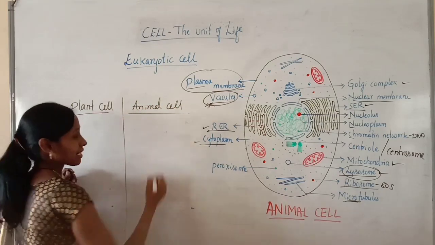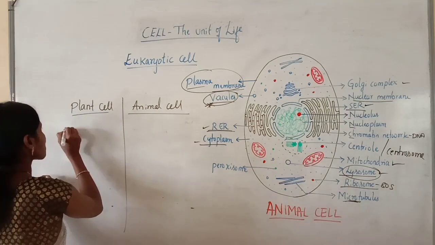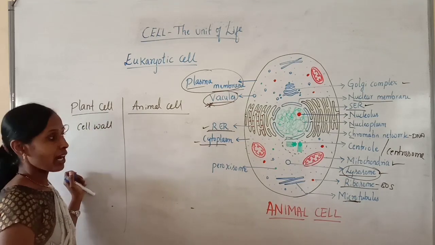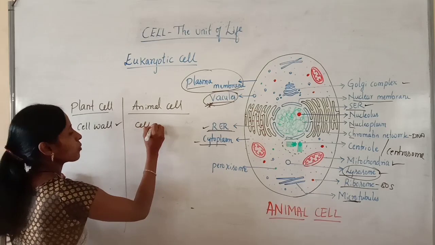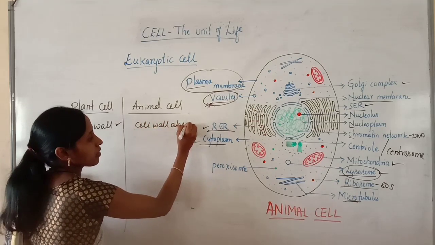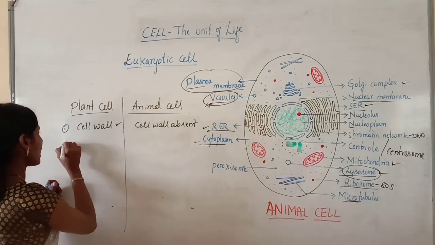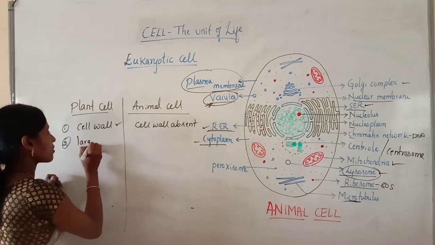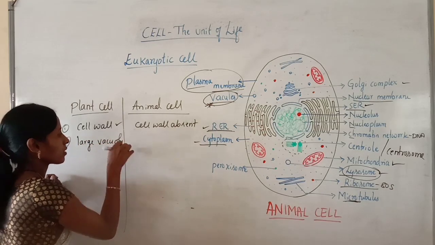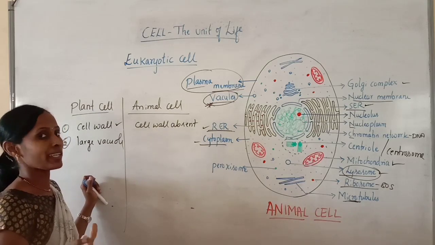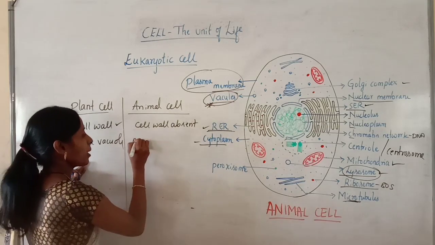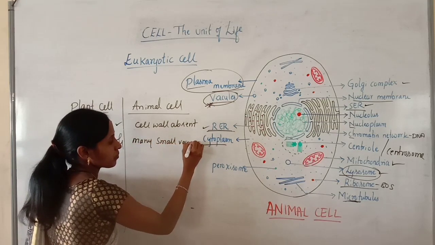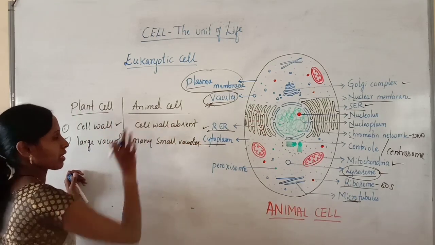What are the differences between plant cell and animal cell? So firstly, in plant cell, a rigid cell wall is present. Here, cell wall is absent. And the second difference between plant and animal cell is the presence of a large central vacuole in case of plant cell, but in animal cell, many small vacuoles are present.